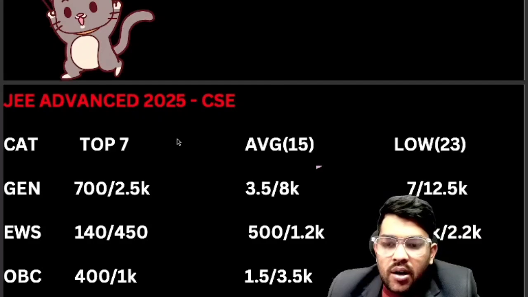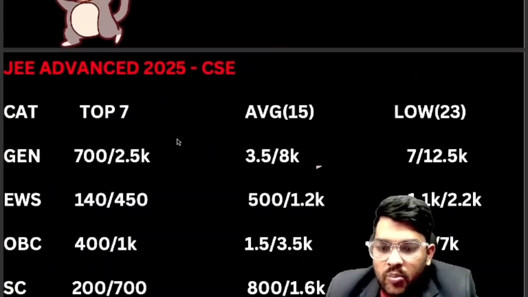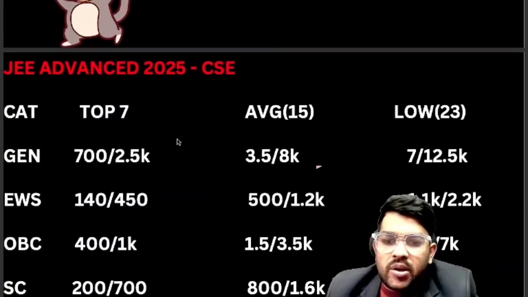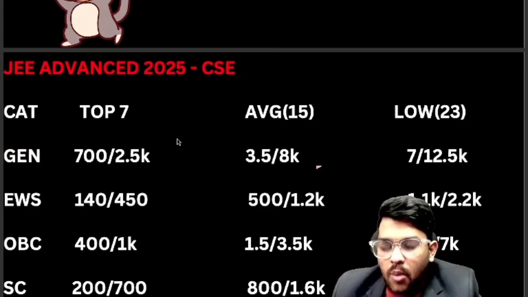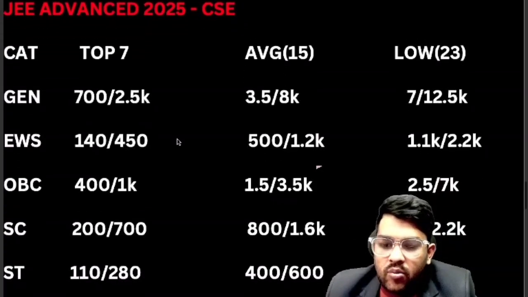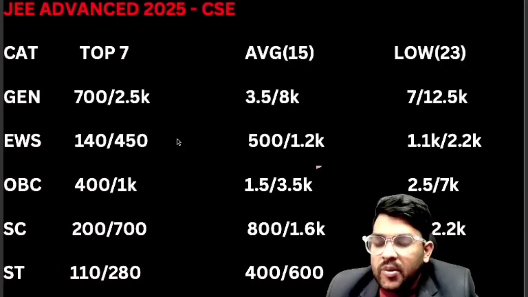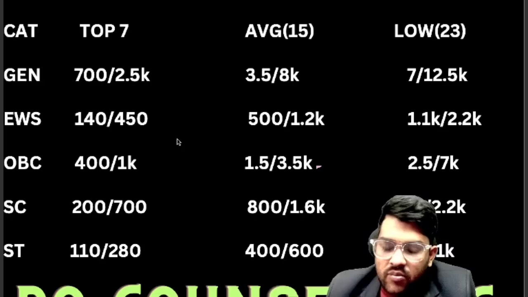For average IIT 500 and 1.2 thousand male and female, lower 1.1 thousand, 2.2 thousand. OBC 400, 1.5 thousand, 2.5 thousand, that is top 7, 15 and 23 for male students. After the slash you can check for female. Top 7 means top colleges, average means the middle ones, and lower means up to the 23rd college. SC 200, 800, 1.3 thousand, after the slash you can check for female SC category. ST 110, 400 and 700, after the slash you can check for female.